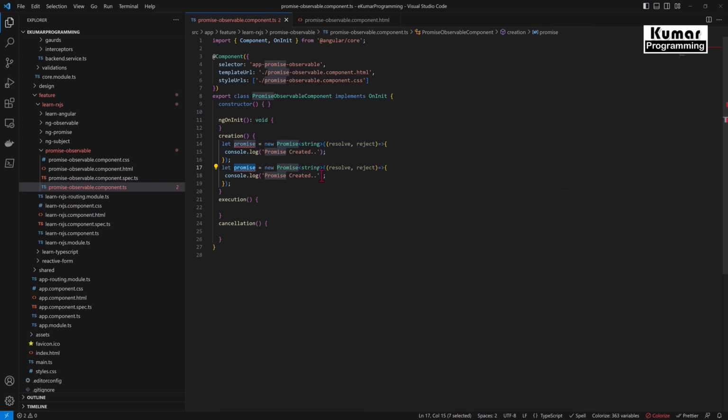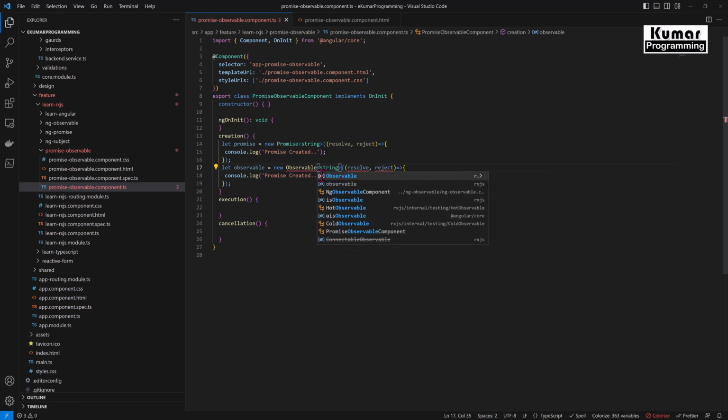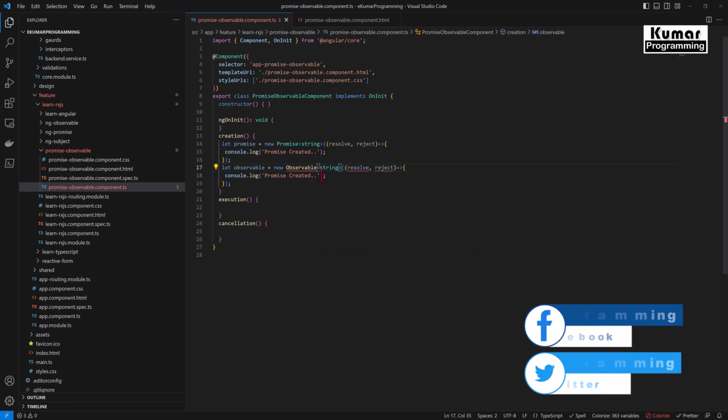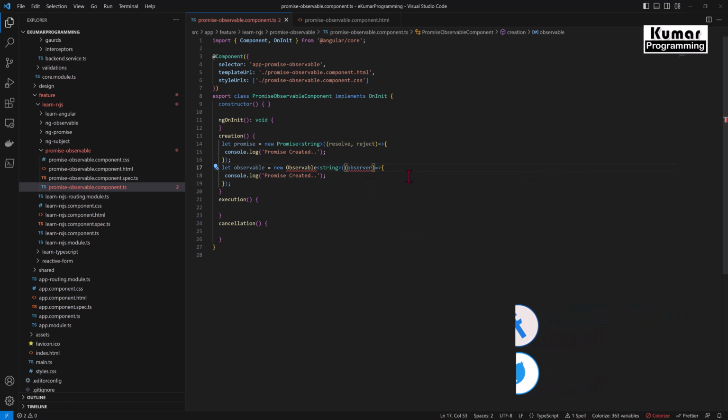So here I'll put observable and I'll create a new Observable, and to this we will pass one callback function with an observer, and here we will log the value as observable created.